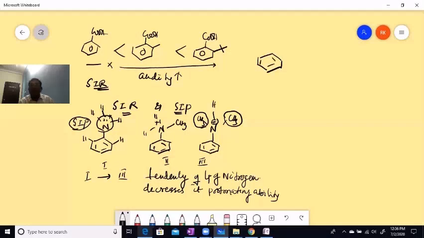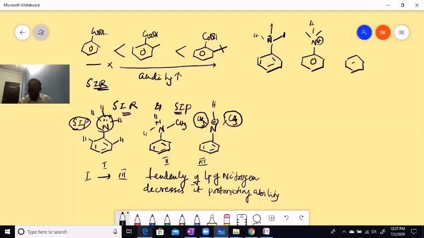Here I'm taking the same groups. Hydrogen, hydrogen, protonated lone pair. And with respect to this, it is substituted with two methyl groups and protonated, tetrahedral.